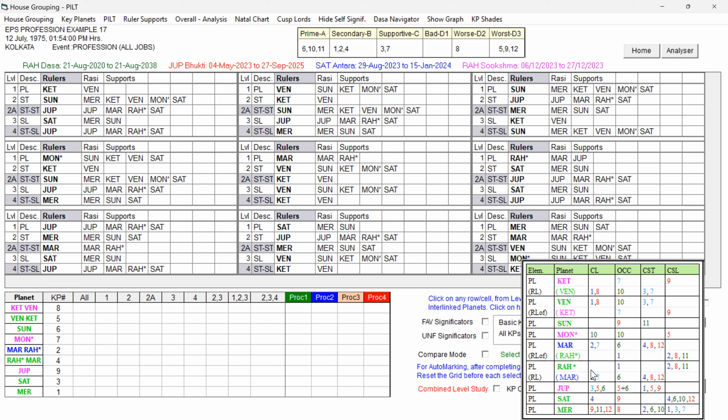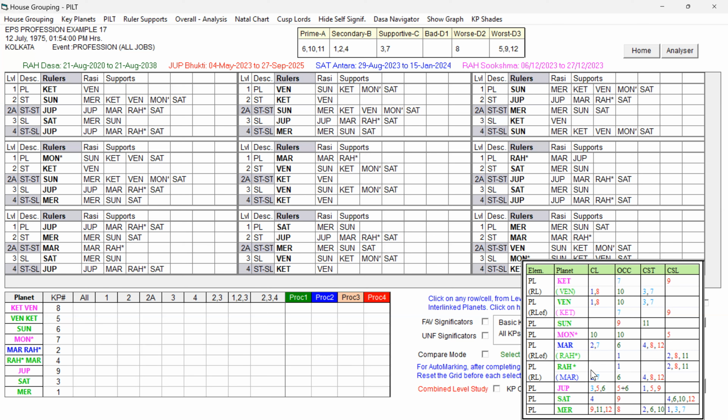Blue is also a mixed one, but favorable on the higher side with some obstacles. And pink means it has both favorable and unfavorable. So that way it has been given.